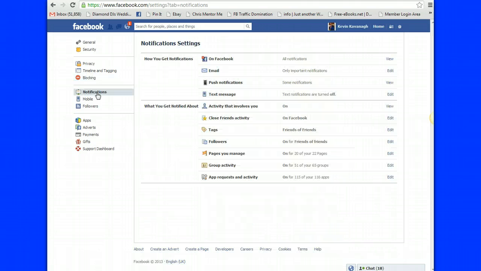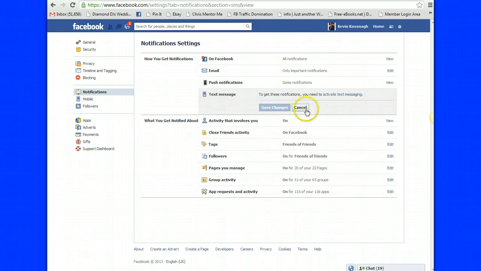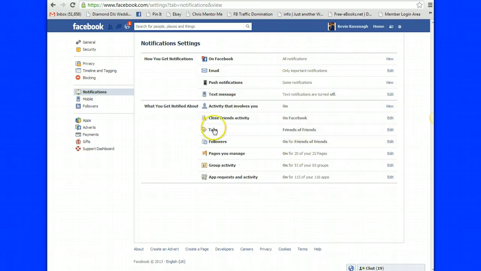Notifications, we can also do the same thing here. We can change some things around. If you want to get notifications on your mobile phone, you can do that. Push notifications, if you want to receive them. Text notifications, you can go on, off, whatever the case may be, making it more personal to yourself. Okay, you can go on tags. Do you want to be tagged with your friends on Facebook? Close activities. So there's a little bit of navigation going on here, so you can take your time going through that.